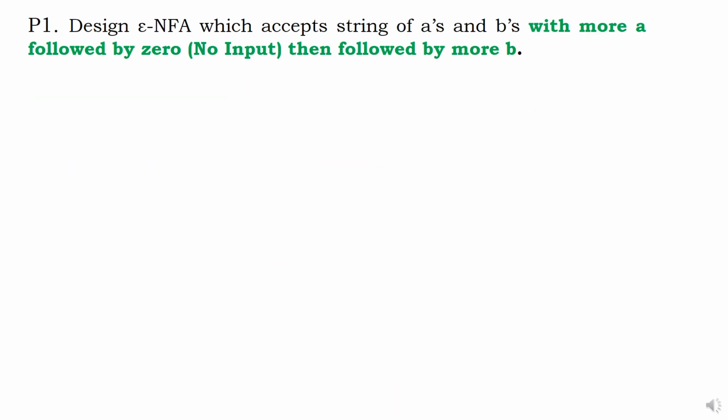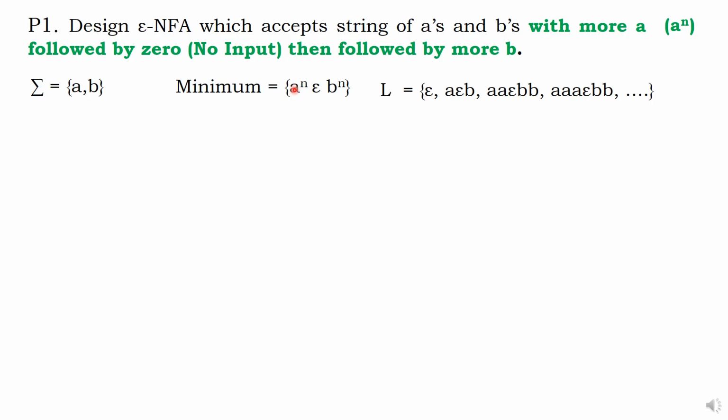Let us have a simple problem. Design epsilon NFA which accepts strings of A's and B's with any number of A followed by 0, that is no input, then followed by any number of B. Any number of A followed by any number of B, in between no input, that is called epsilon. Any number of A means A power n. That is for your reference, not there in the question. A power n, any number of A, followed by epsilon, that is no input, B power n, any number of B's. This is the idea. Any number means without any input also we have made it.